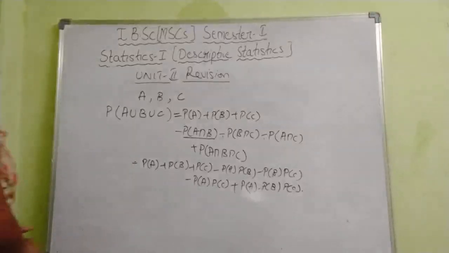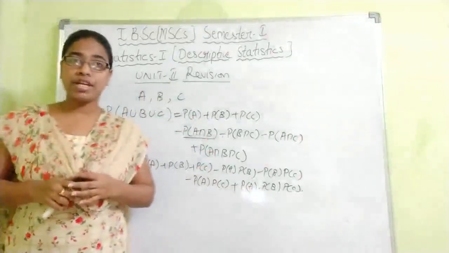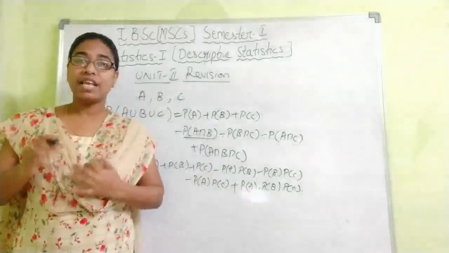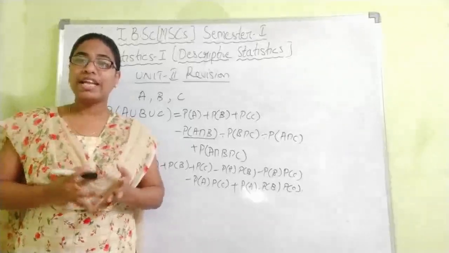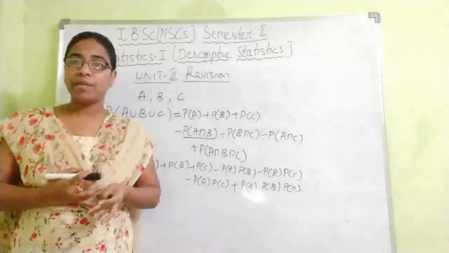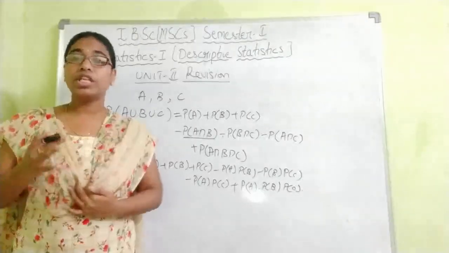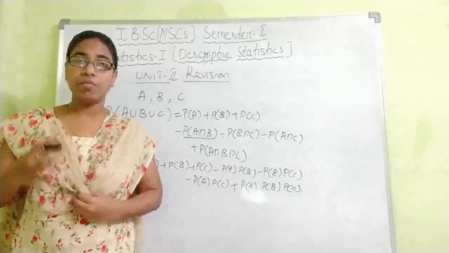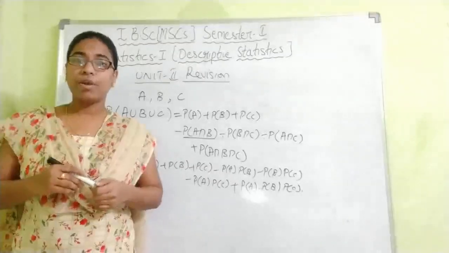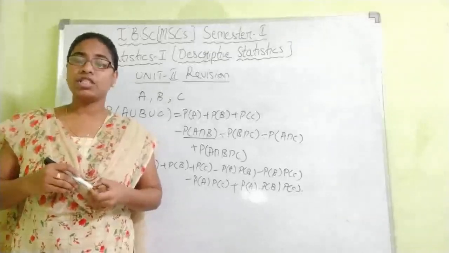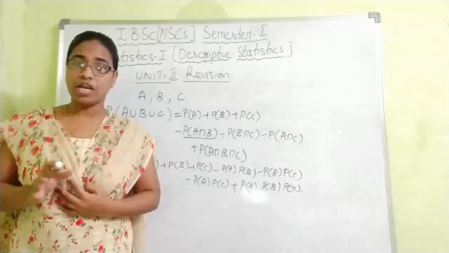So this is all about Unit 2, all the important topics related to short answers. In the next class, I will be discussing the most important long questions, that is the addition theorem, followed by the multiplication theorem, Bayes theorem, and Boole's inequality. These 4 long answers are very, very important. From these 4, for sure you are going to get 1 long answer. So prepare for these 4 questions. Compulsorily you can attempt 1. You will be getting 20 marks for this long answer.